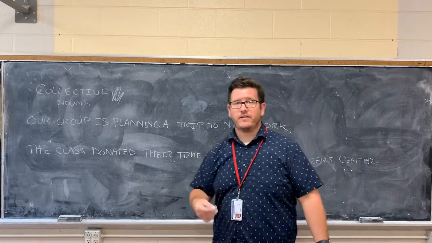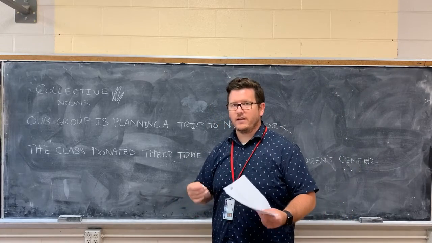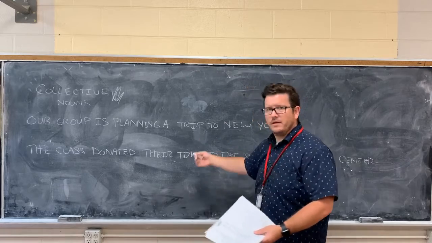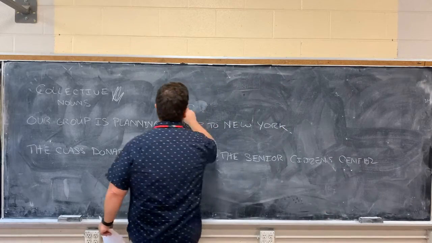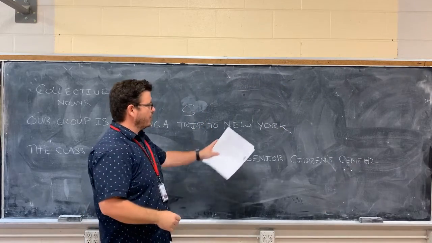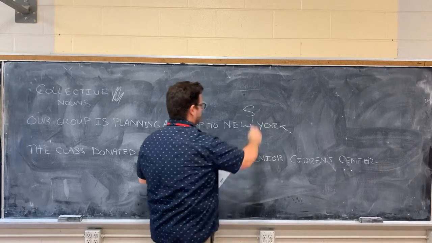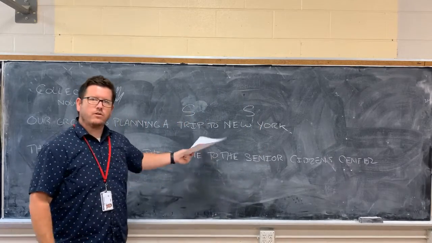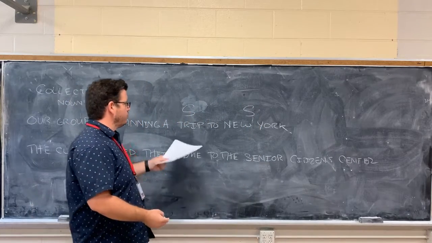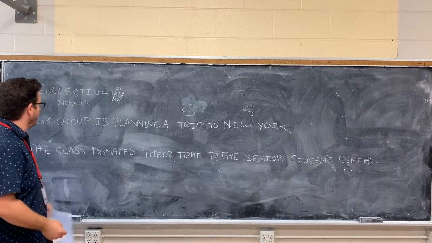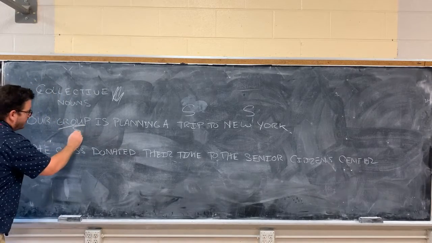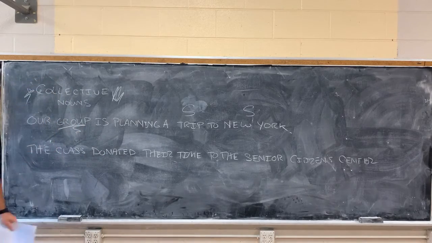First, let's identify the nouns that we can definitely say are singular or plural, like trip. Trip is definitely singular because there's no S on the end. New York is singular. That is a place, it's a proper noun, and even though it's two words, it's still just one noun, it's a place. So trip and New York are singular. The word group here is a collective noun.